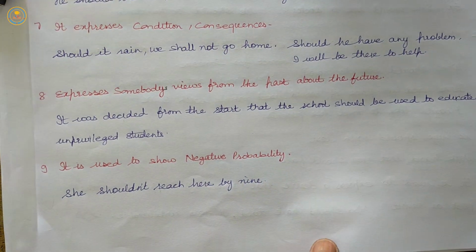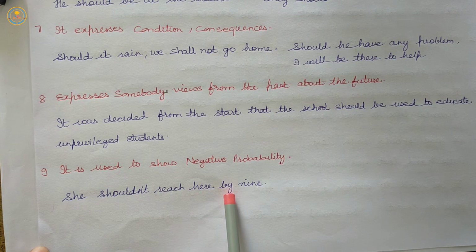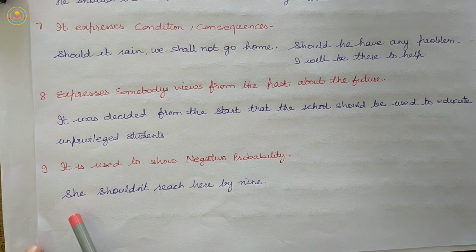It is also used to show negative probability, when the sentence is in negative form. She shouldn't reach here by 9.